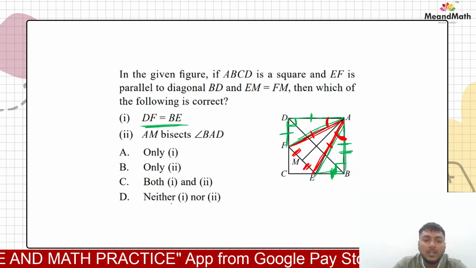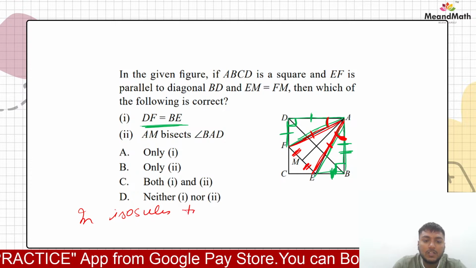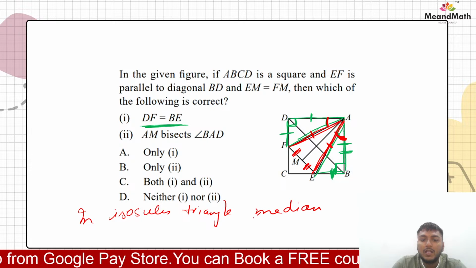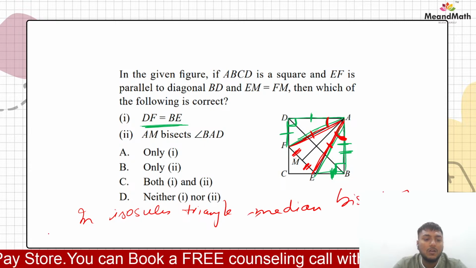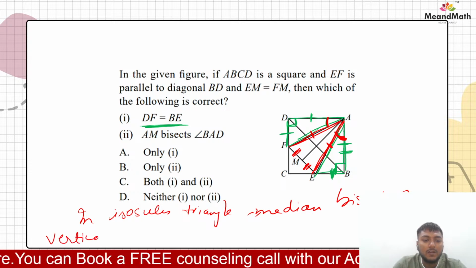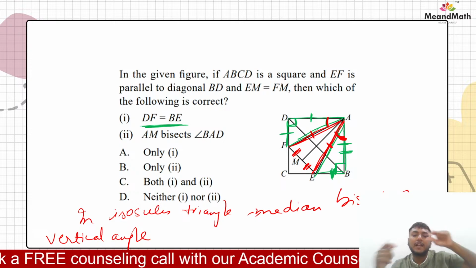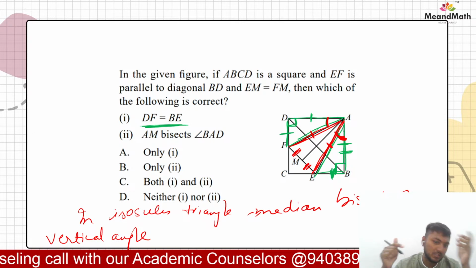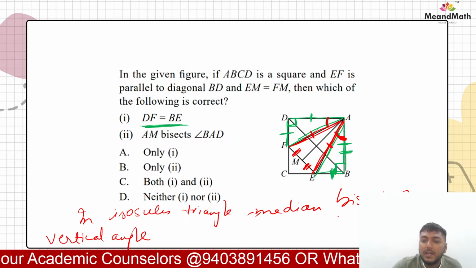Now we know that in an isosceles triangle, the median bisects the third angle, yes or no? The median bisects the vertical angle, we can say. The vertical angle is the angle made by the two equal sides in an isosceles triangle. So in an isosceles triangle, the median bisects the vertical angle.